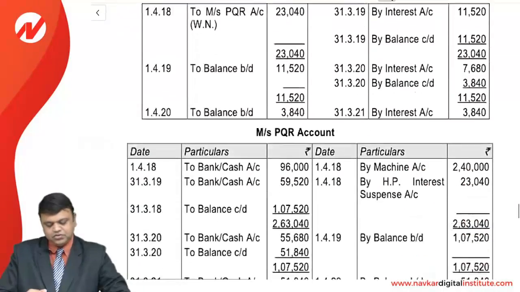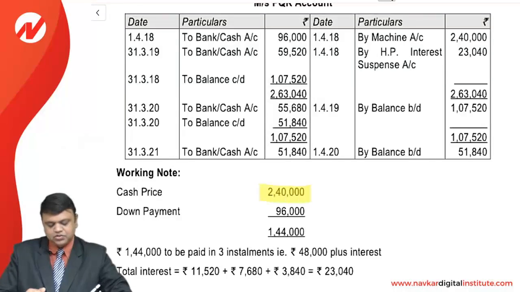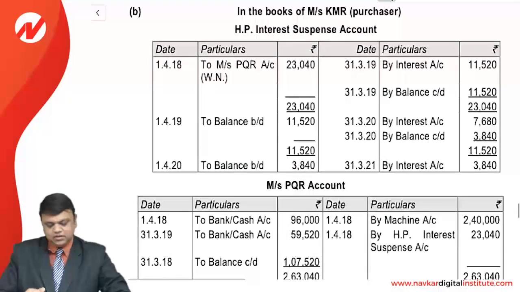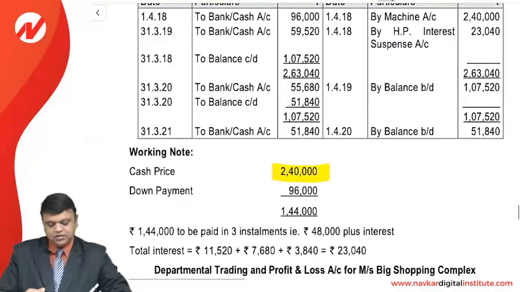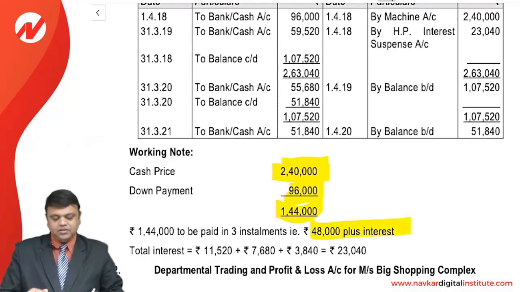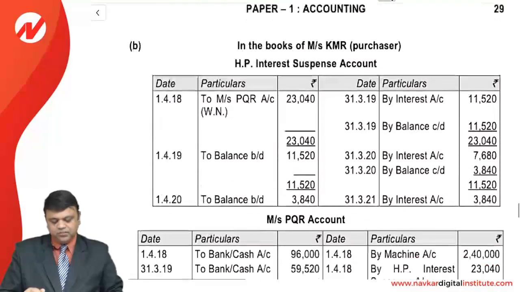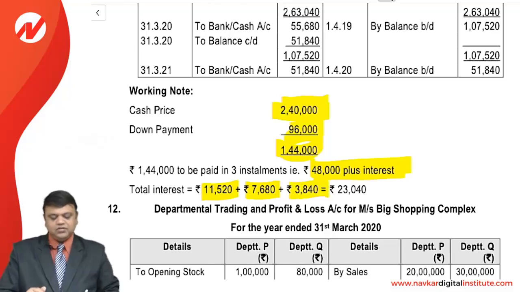Now it's time to prepare the two accounts. Here the question suggests that the cash price of the goods given on hire purchase is 240,000 and the down payment is 96,000. So 144,000 is the remaining amount, which is to be paid in 3 equal annual installments with interest. So 48,000 plus interest. The total interest, calculated at the percentage given in the question, comes to 11,520 in the first year, 7,680 in the second, and 3,840 in the third year.